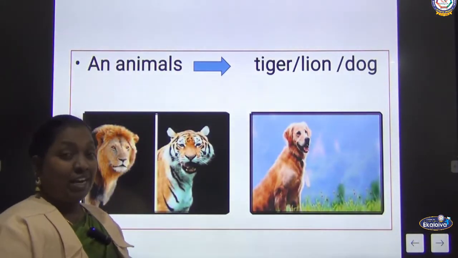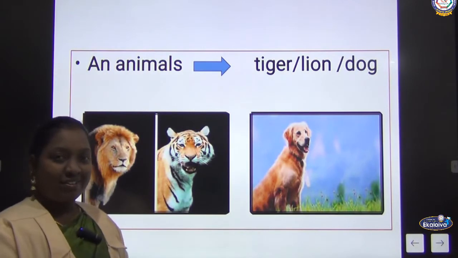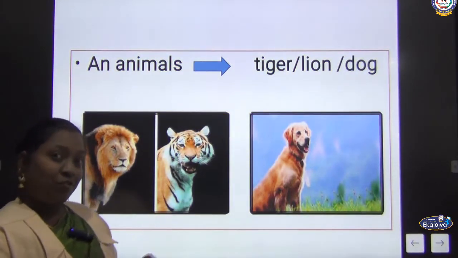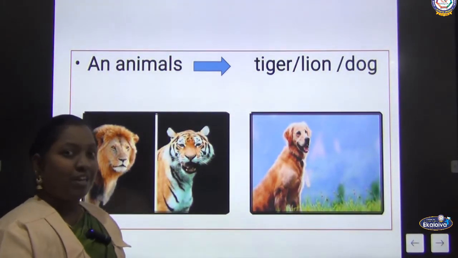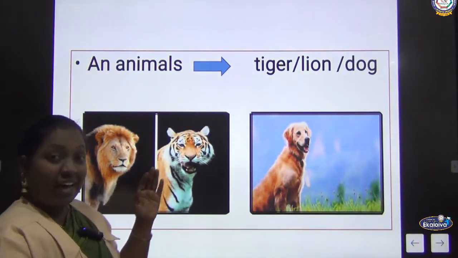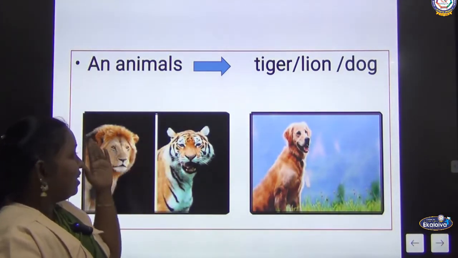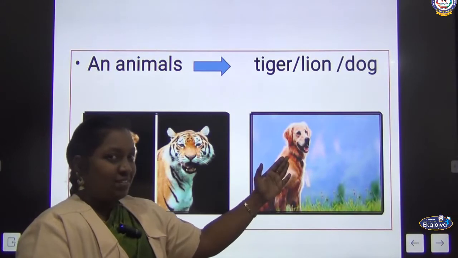Next one, a noun. What is this? Can you guess? Yeah, everyone is very familiar. These are very dangerous animals, no? Lion and tiger. And what is this? This is a dog.